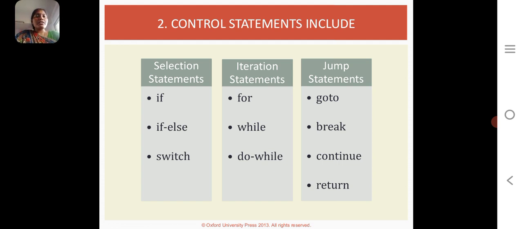The jumping statements are classified into four types: goto, break, continue, and return. The jumping statement means if the condition or test expression is false, the whole condition is false, we use this jump statement.